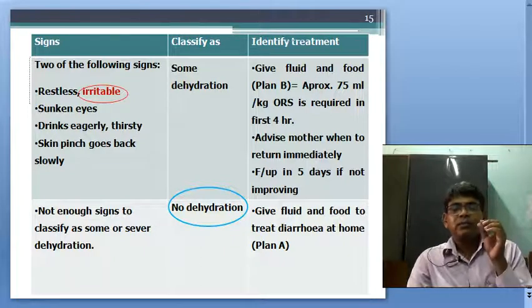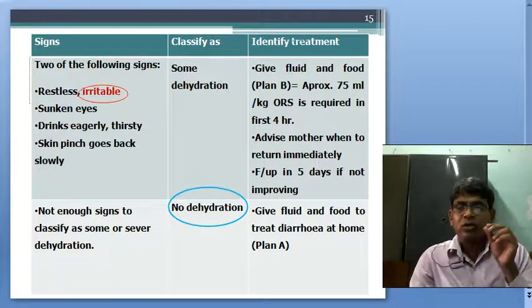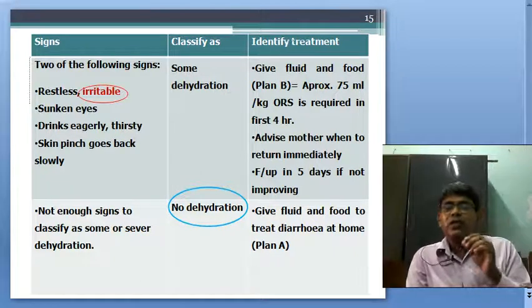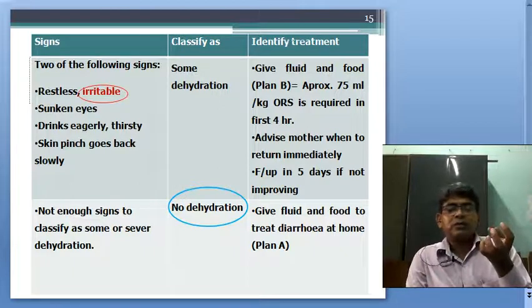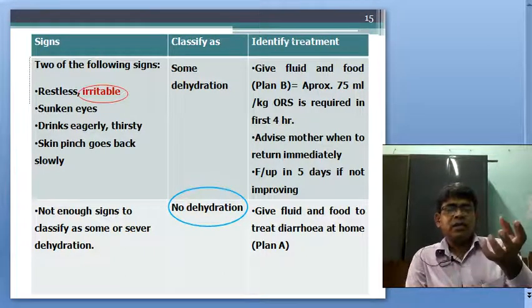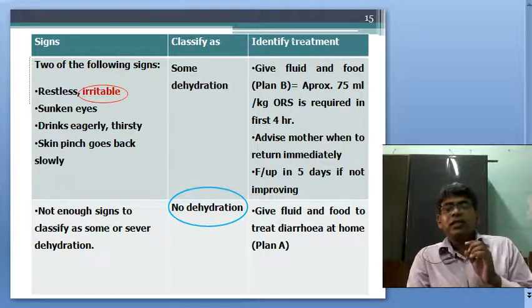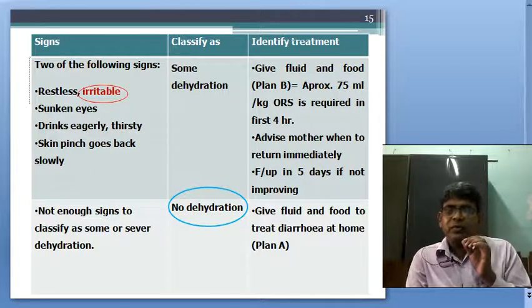And not sweetened tea or yogurt water, that means ghol or lassi, and that must be unsweetened, because a sweetened one hampers absorption and the child is already very dehydrated. Extra glucose or extra sugar should not be there. Then mild tea may be given.